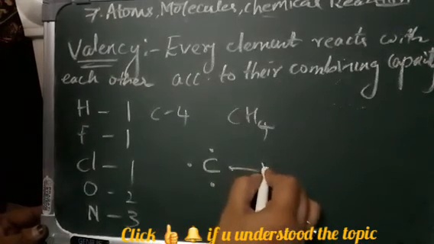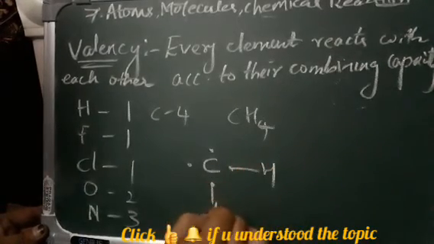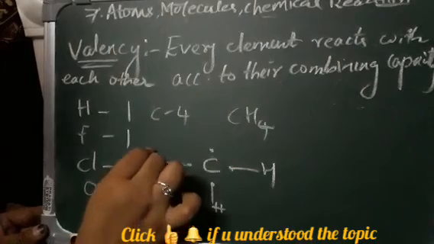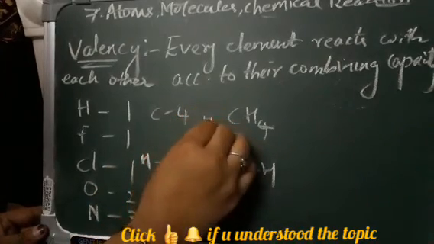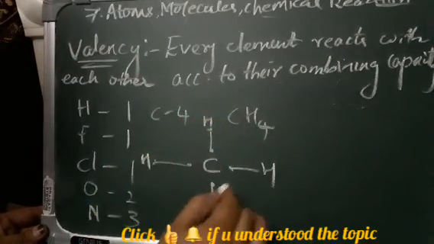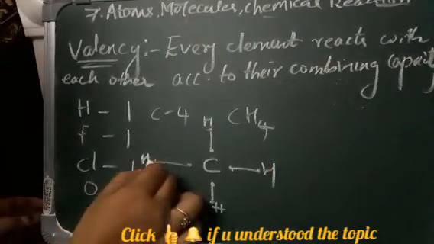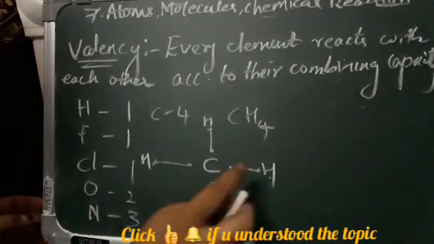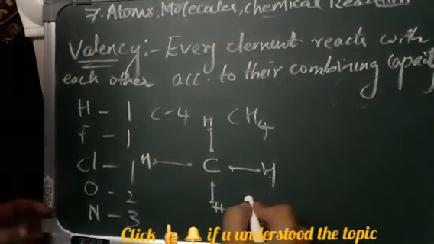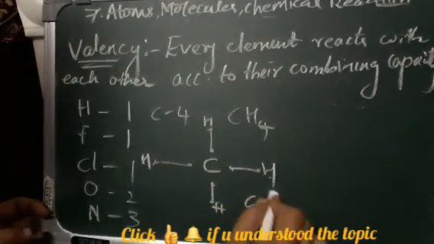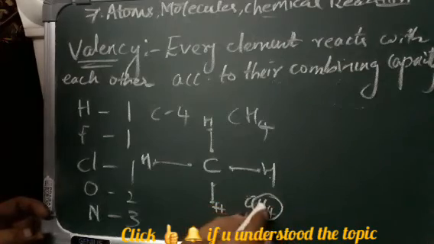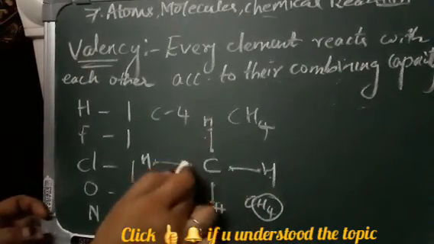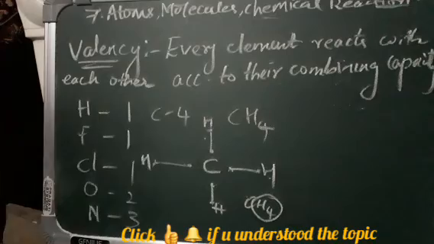So it will form a bond with 1 H, then 1 more H, and 1 more H, and another bond. So there you can see the bond formation with 4 hydrogen atoms. That is CH4: the carbon has the capacity to bond with 4 hydrogen atoms. I hope it is clear.